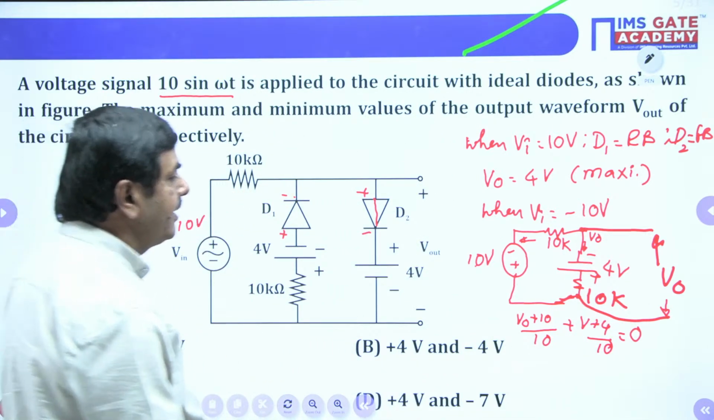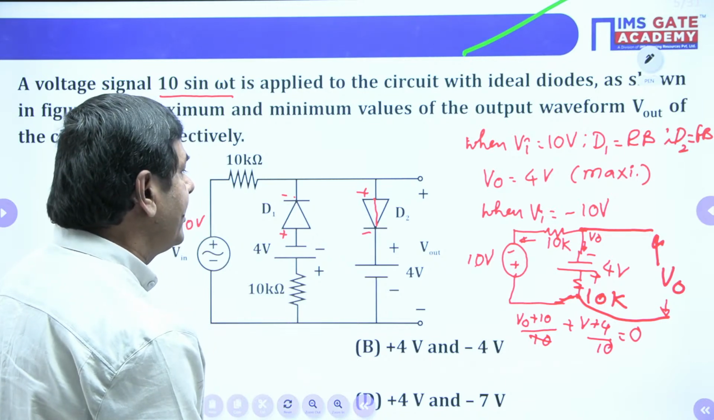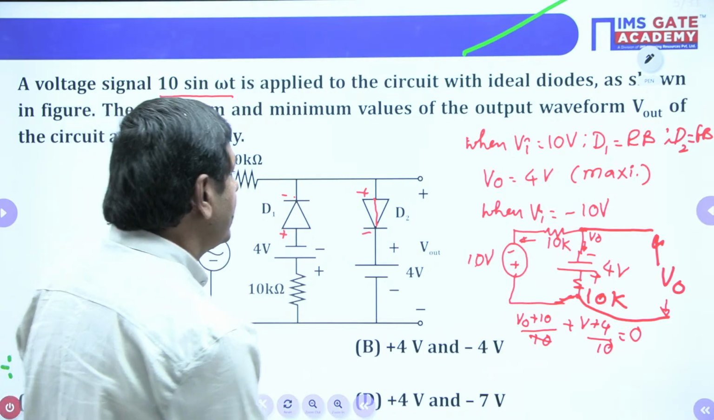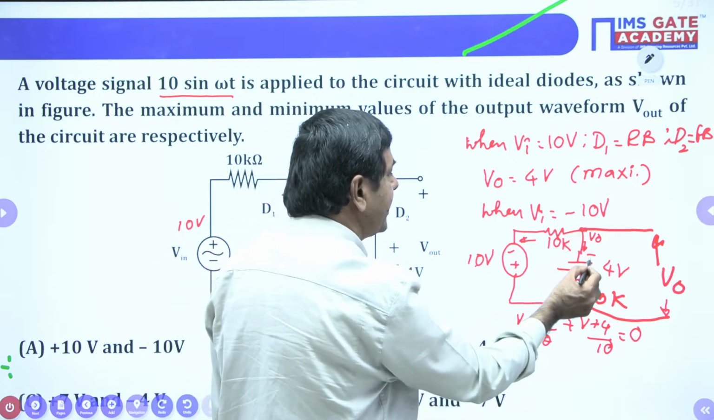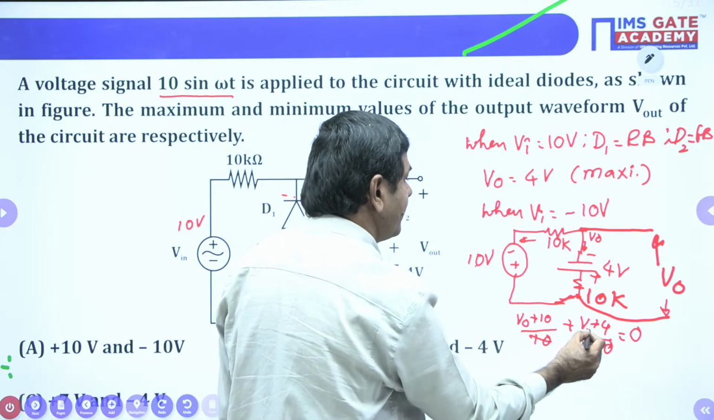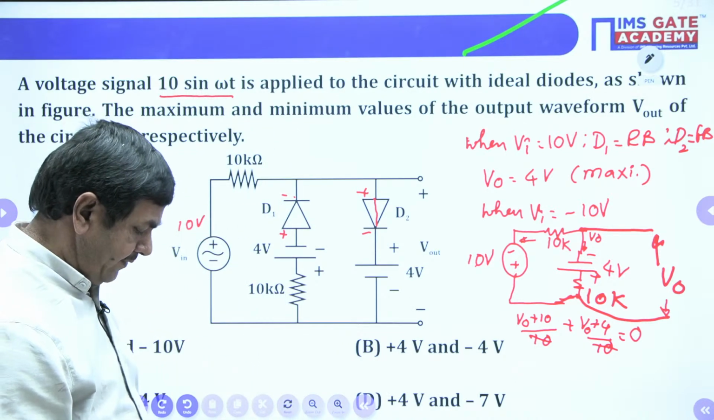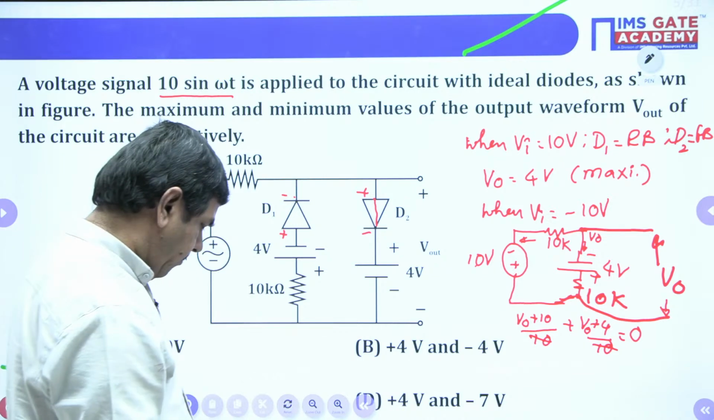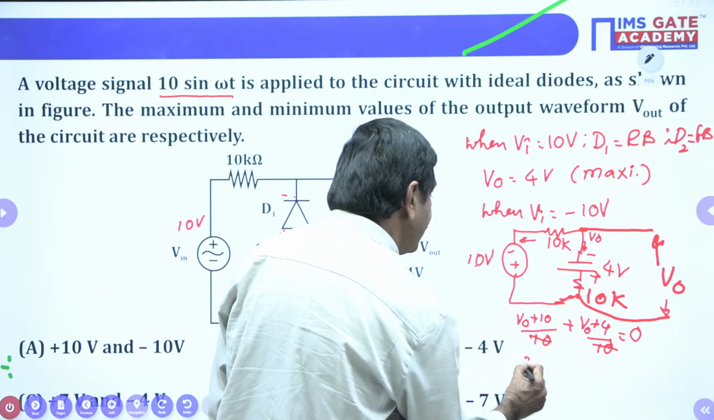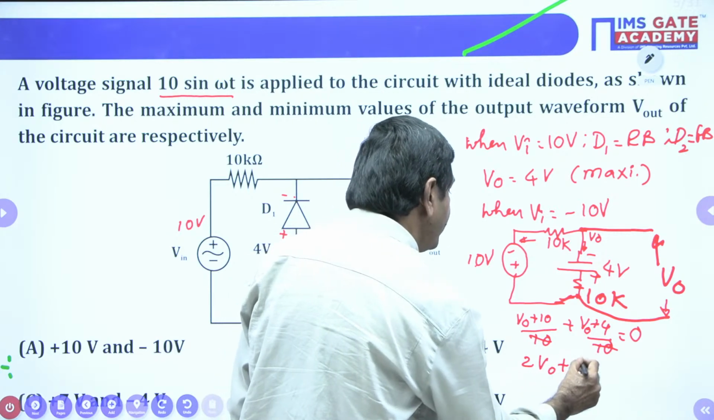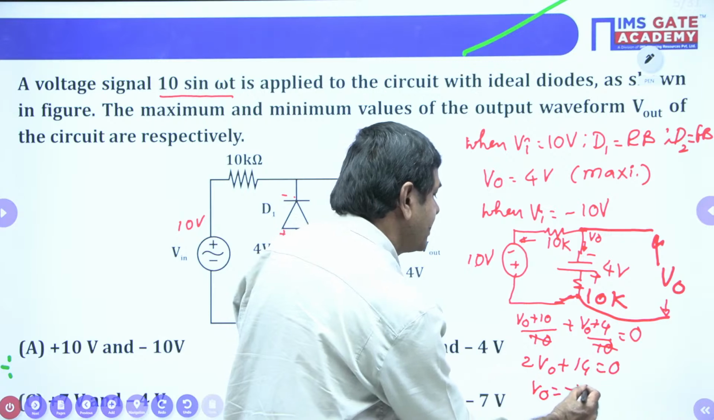From this equation, 10K and 10K cancel. We need to find the value of V0. We are getting V0 plus 10 divided by 10K here, and V0 plus 4 divided by 10K here; the 10K cancels. So we get 2V0 plus 14 equals 0, and finally V0 is available as minus 7 volts.